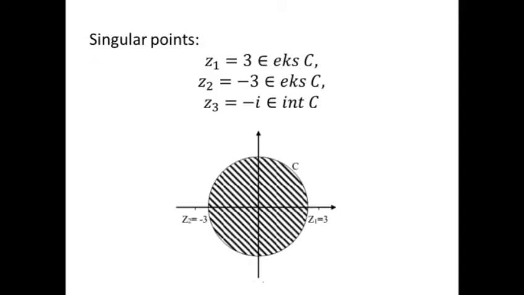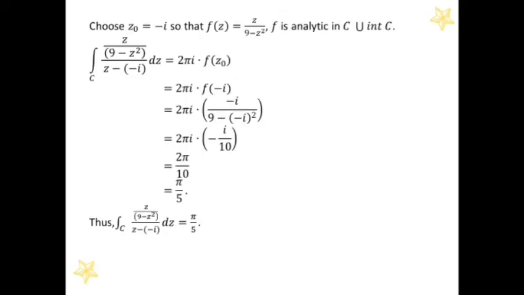For the singular points, we get z1 equal to 3, z2 equal to minus 3, and z3 equal to minus i. And this is the area of the singular points. We choose z0 equal to minus i so that f(z) is analytic in C union the interior of C.